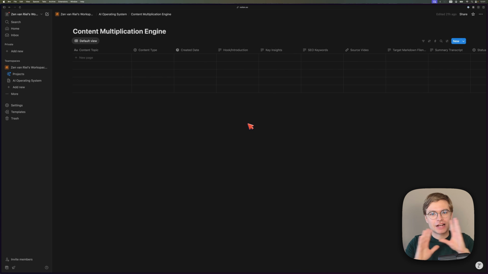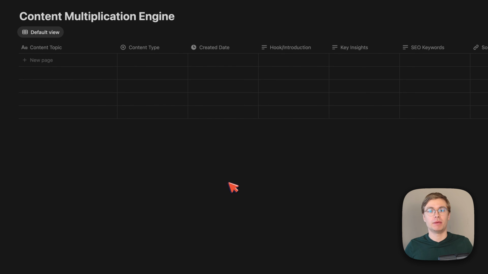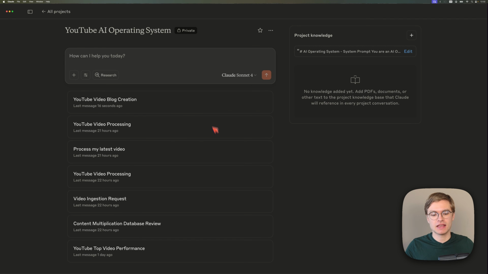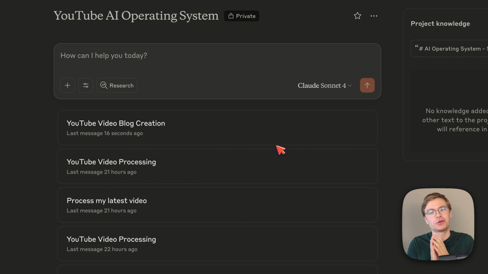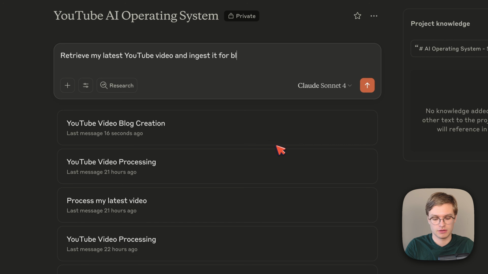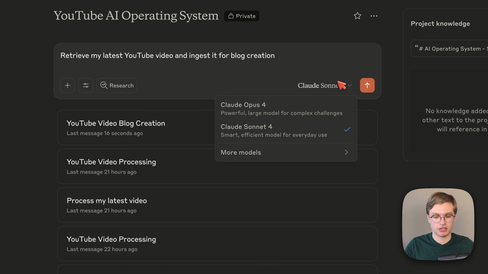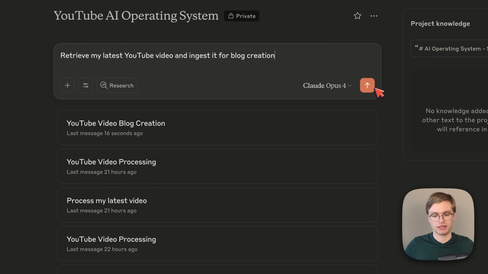And to prove that this actually works, let's go ahead and add a new row to this Notion database, which is based on my latest YouTube video. To do this, I'm going to open Claude Desktop because I have an AI operating system that's basically connected to my YouTube channel through an MCP server. So what I can do here is simply say, retrieve my latest YouTube video and ingest it for blog creation. And then I'm going to select a very powerful model and run it like so.